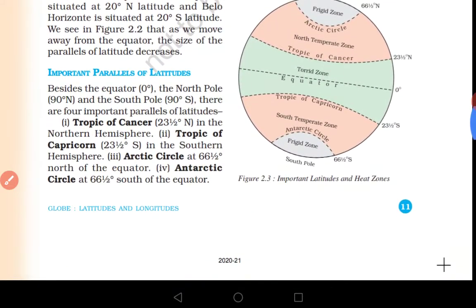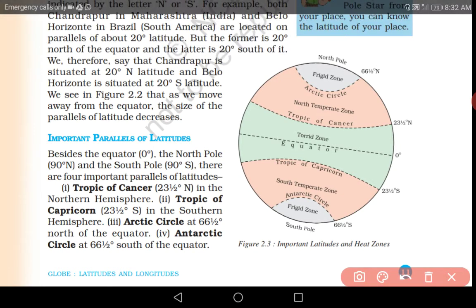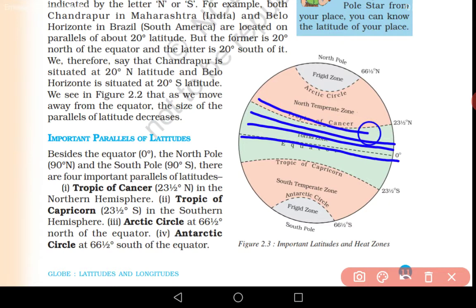Now let's discuss about the important parallels of latitudes. As we know that this is the equator, and here many latitudes are there.